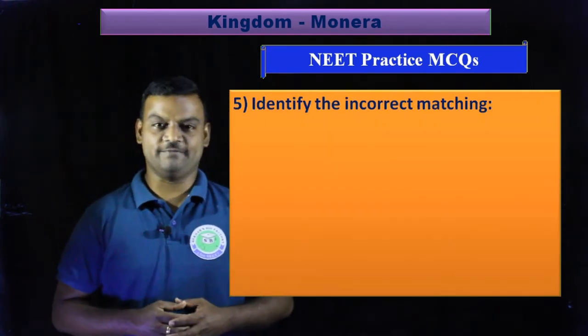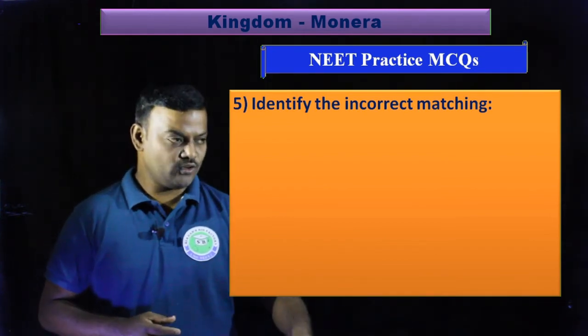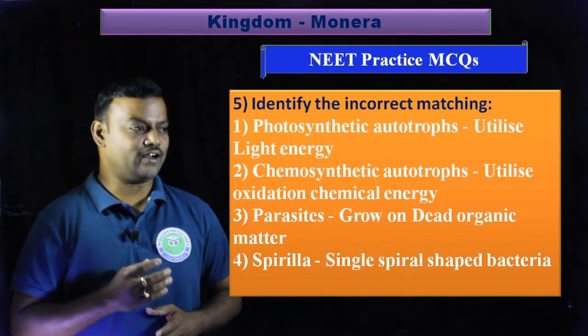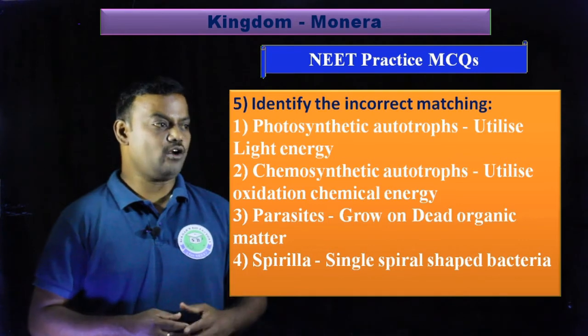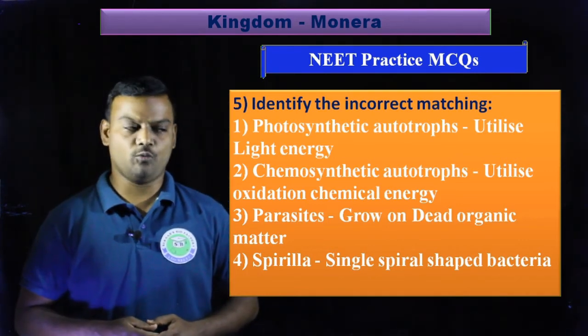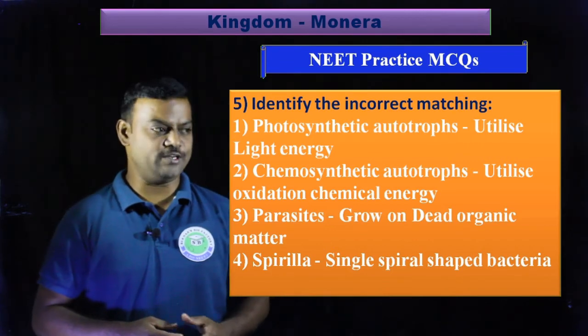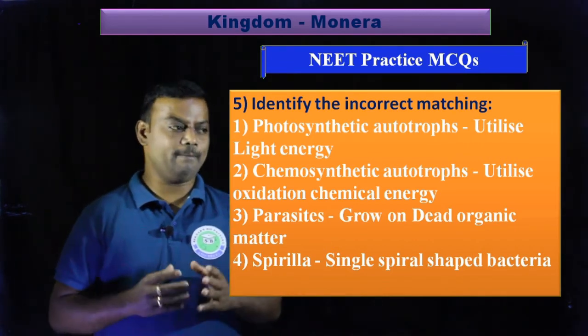The next, fifth question. Identify the incorrect matching. The options are: photosynthetic autotrophs utilize sunlight or solar energy, light energy. The second option, chemosynthetic autotrophs utilize chemical energy or oxidized energy. The third option, parasites grow on dead organic matter.